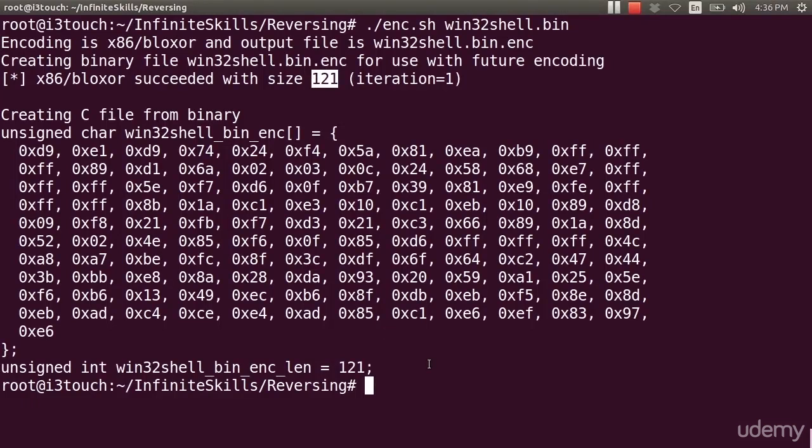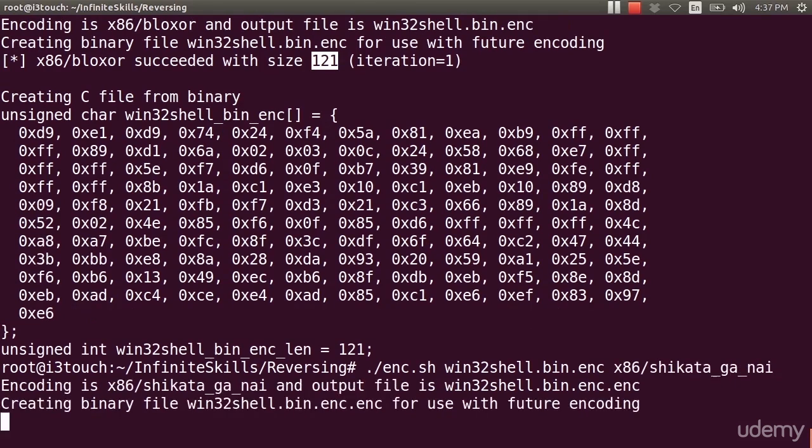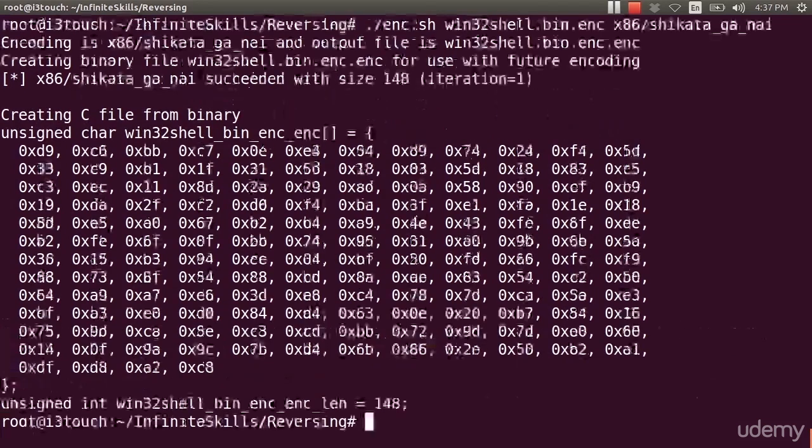As I said, you might want to encode this again. So all I need to do is say my input file is my last encoded file. And this time I'm going to use x86/shikata_ga_nai. It's another favorite. This will take a little bit of time, and we'll see that this code that was input at this stage as 121 bytes will come out even larger.